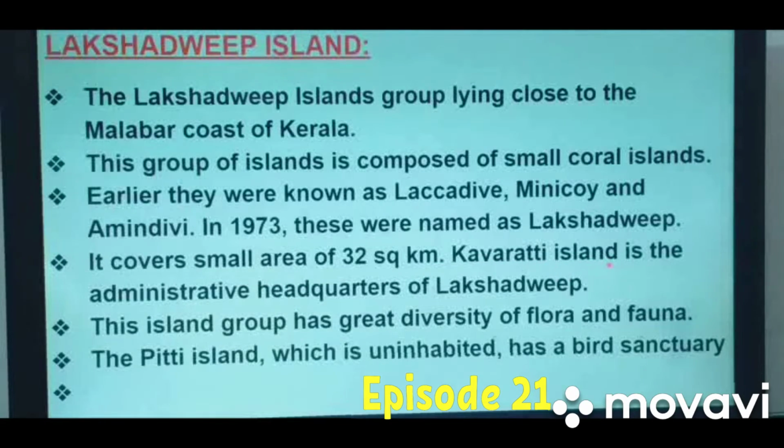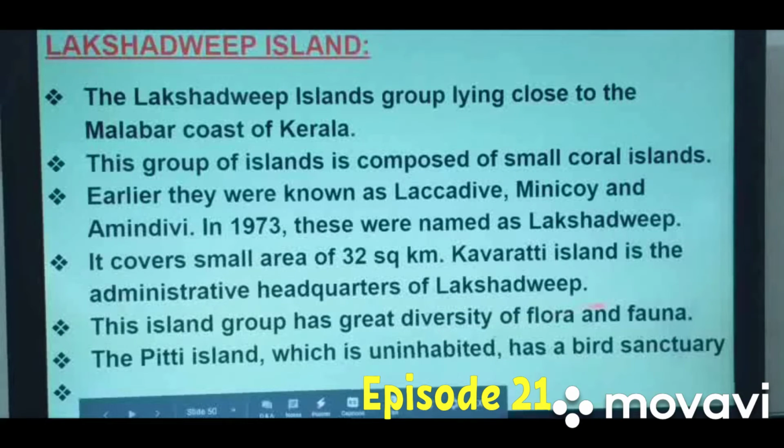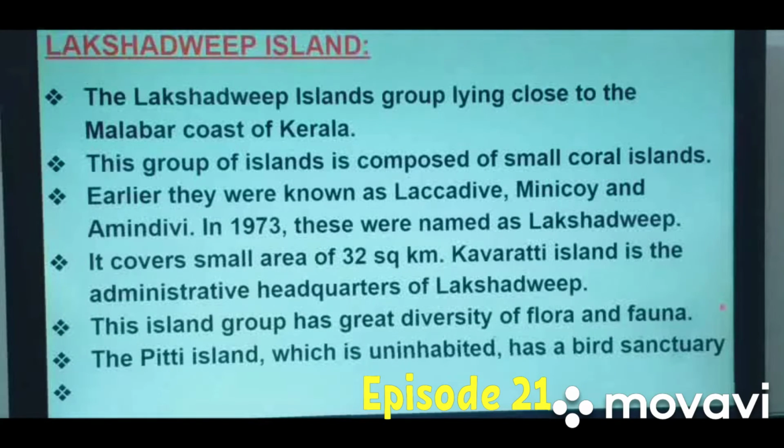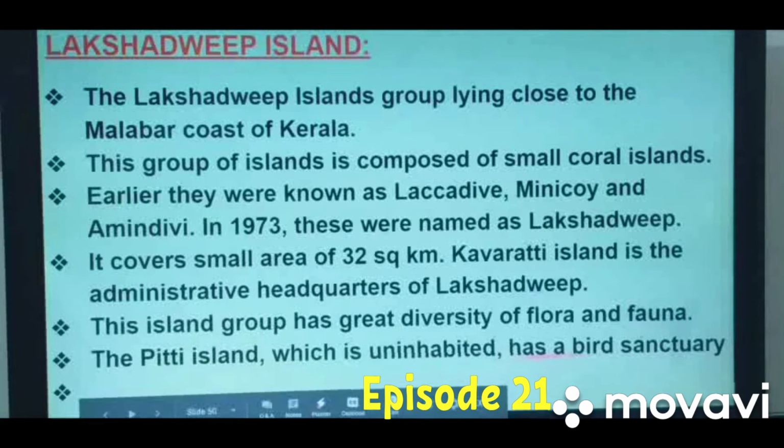Kavaratti is the administrative headquarters. In simple words, we can say this is the administrative headquarters or the capital of Lakshadweep Island. This island group has great diversity of flora and fauna. Here we find different types of diversity in terms of vegetation and animal species. They are lying very close to the equator, so here also we find mostly evergreen forest.